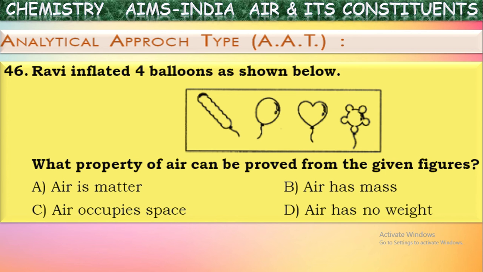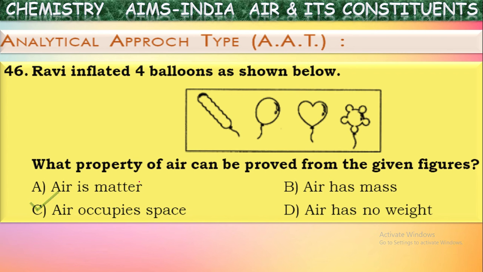Air occupies space. When a balloon is inflated, it bulges out because air enters into the balloon and occupies space there. So from this experiment, by the bulging of these balloons when they are inflated, we can prove that air occupies space. Because of that, these balloons are bulged out.